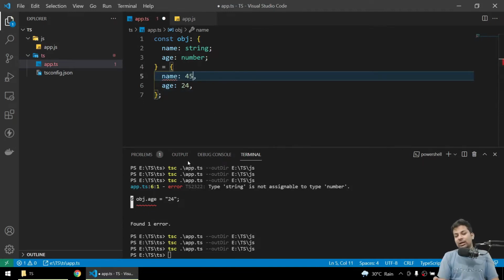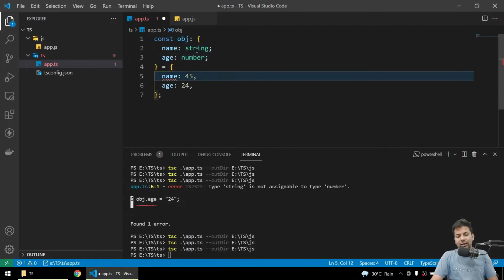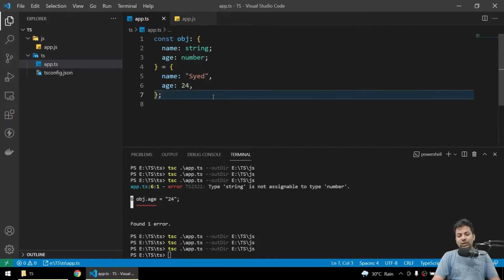But if you haven't declared it here, if I just remove this part, it will accept 45 and make this a number. Here I have already declared it will be a string, so now it will only accept a string. That's a so cool feature.